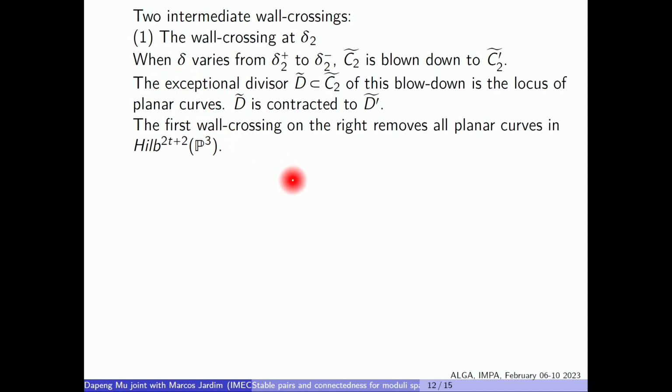So when we cross delta 2 from right to left, what happens is this component C2 tilde. So let's recall that C2 parameterizes a plane conic curve union a point. So when we cross delta 2, this component is blown down. I denote the blow down by C2 prime tilde. The exceptional divisor of this blow down, which I denote by D tilde, parameterizes all plane curves. So actually, when we cross the first wall, all the plane curves are removed. And then let me denote by D prime tilde the contracted locus.